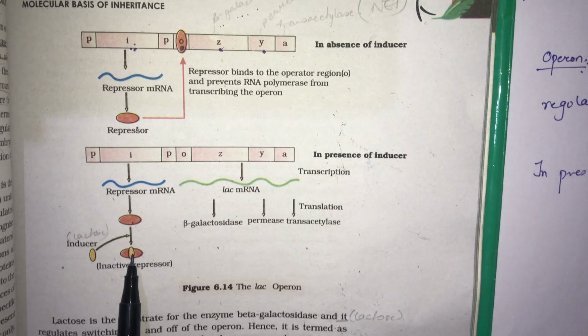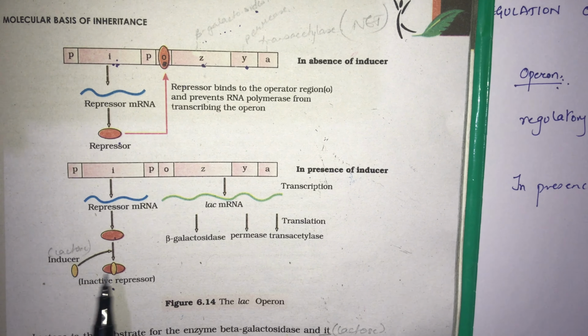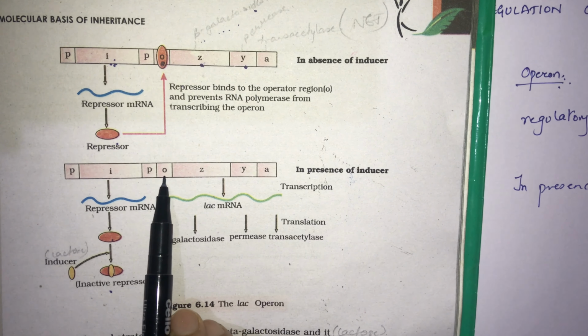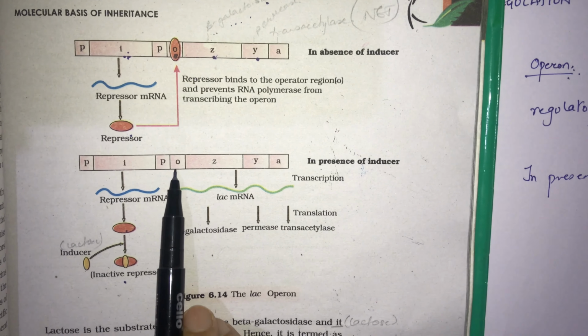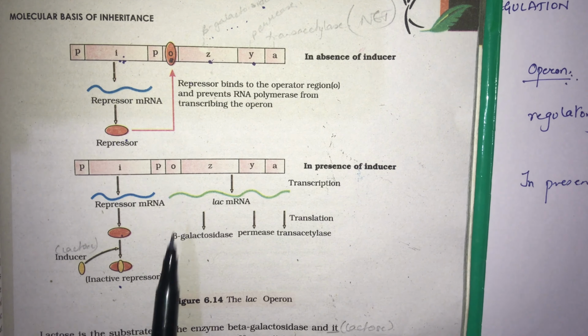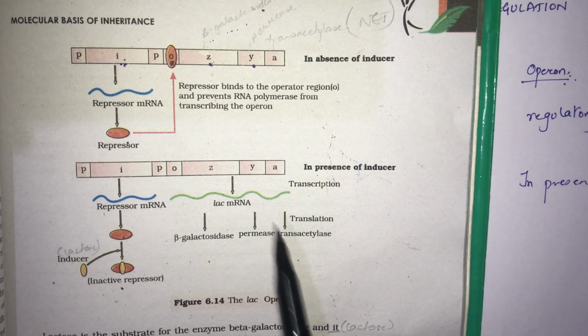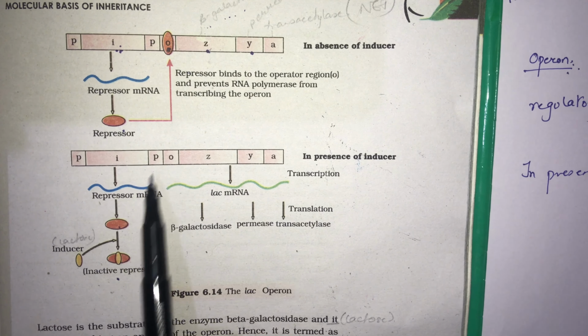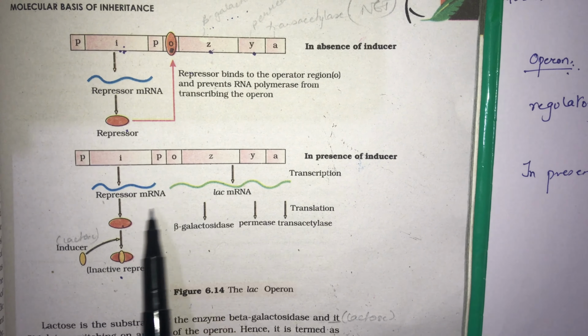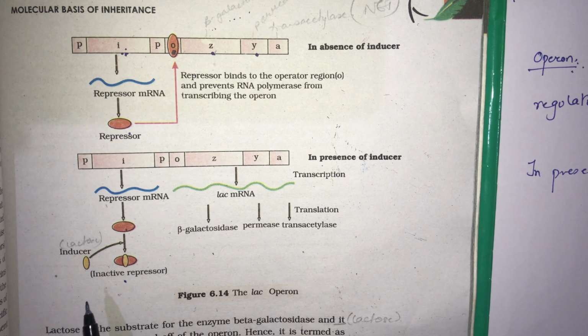When this repressor molecule is inactive in presence of lactose and allolactose, it cannot bind to the operator region, so it will not prevent RNA polymerase from undergoing transcription. So RNA polymerase can now bind to the promoter region and polymerize the mRNA from this structural gene.